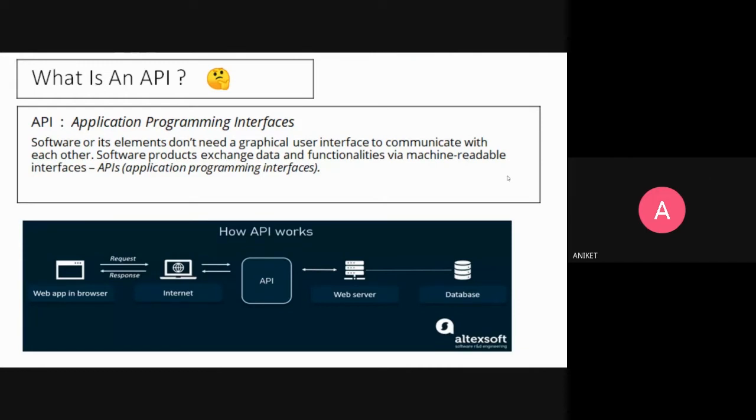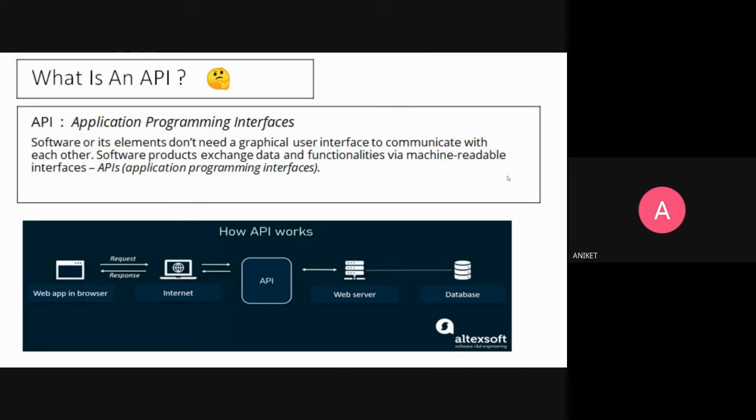So now let's have a look at what an API is and why it is used in web page designs. Nowadays, almost every website is based on APIs. An API is an application programming interface, which is a software intermediary that allows us to talk with two or more different applications. It's basically a software product which exchanges data and functionalities via machine-readable interfaces.